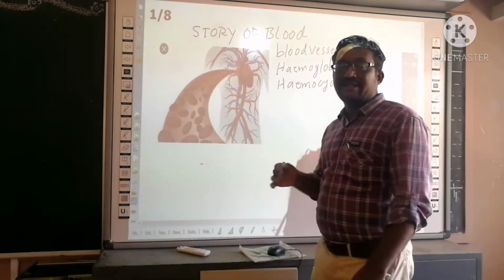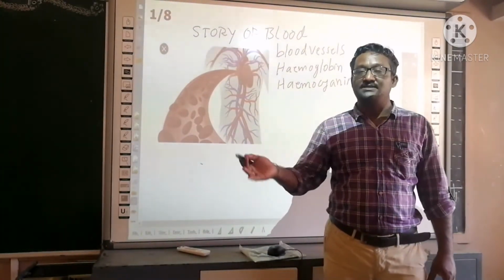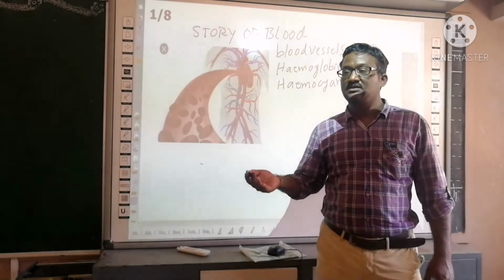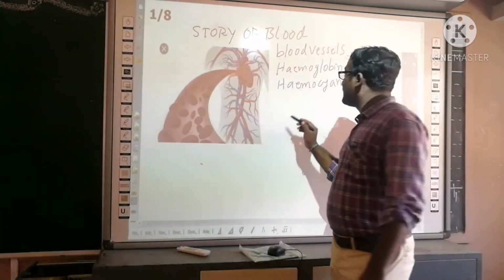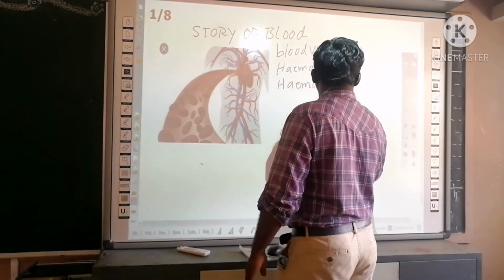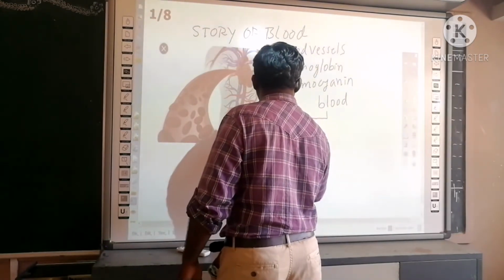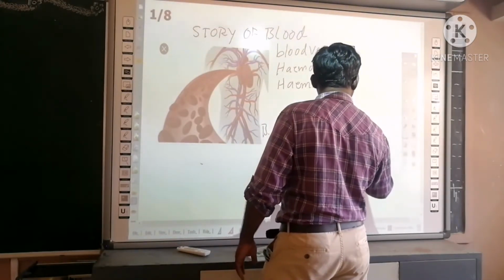So based on the type of pigment, blood color changes. In the blood, 2 parts are there. One is blood corpuscles or blood cells, and one is a liquid part that is called plasma. So blood corpuscles are blood cells. The second one is plasma.